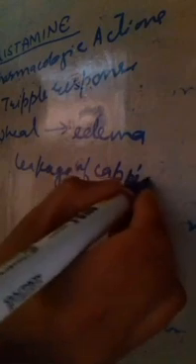Third is the wheal. Wheal is the edema which is observed on this portion. This wheal is due to the leakage of the capillaries.